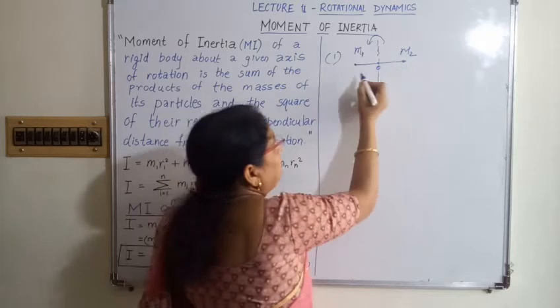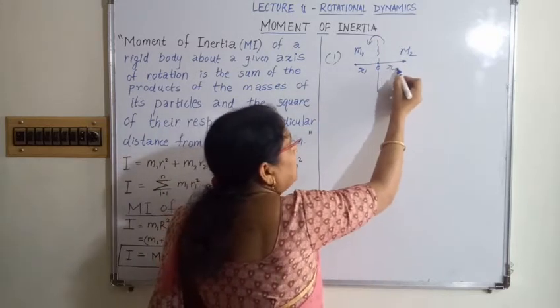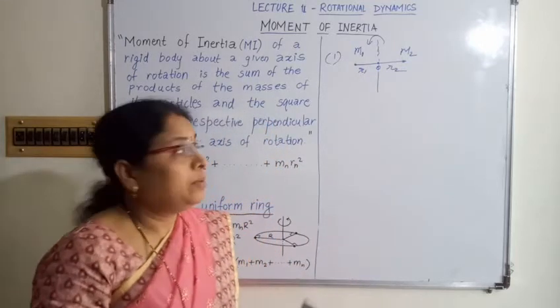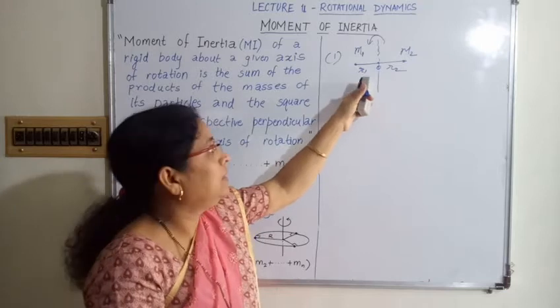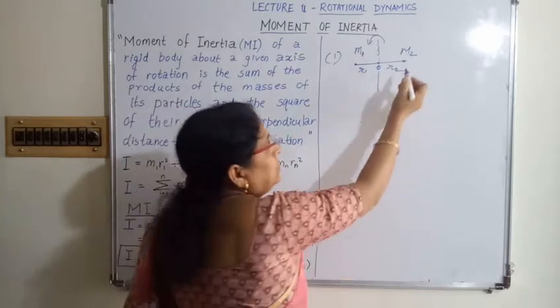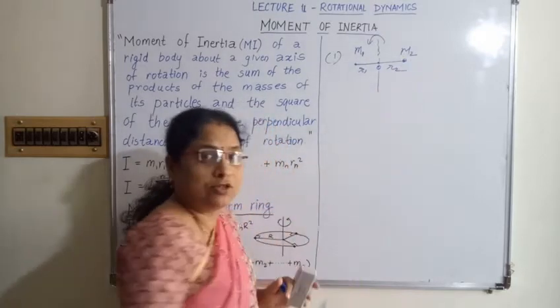Suppose m1 is at a distance r1 from this center and m2 is at a distance r2. What is the distance of particle m1 from the axis of rotation? That is r1. r2 is the distance of particle m2 from the axis of rotation.